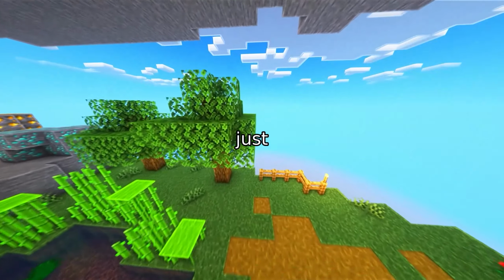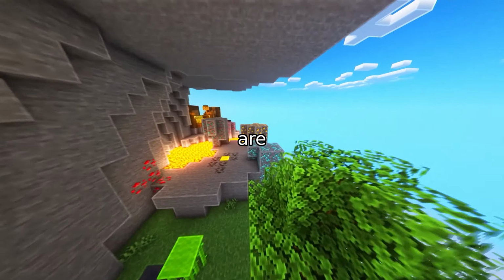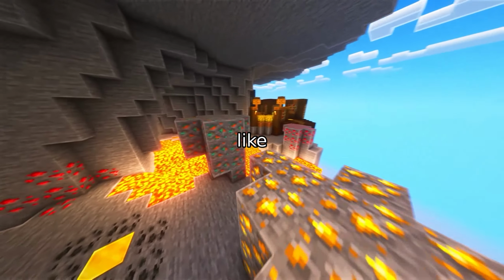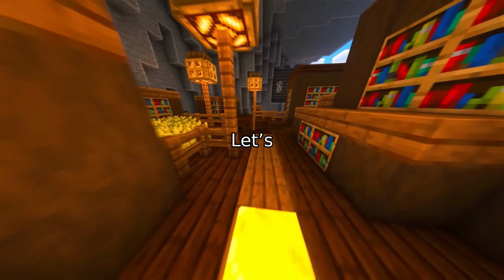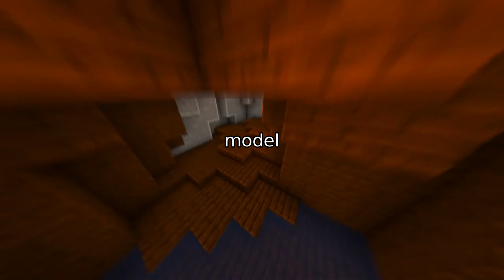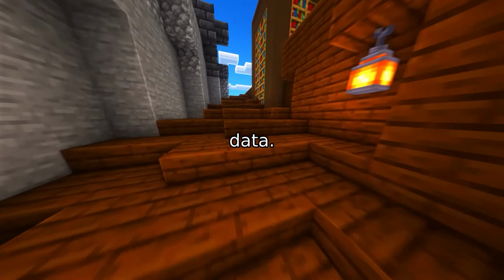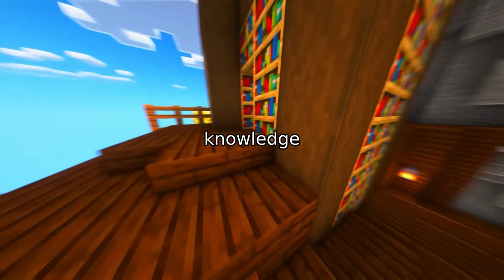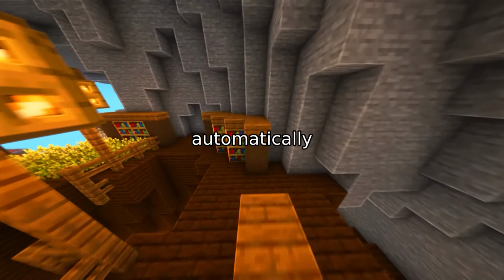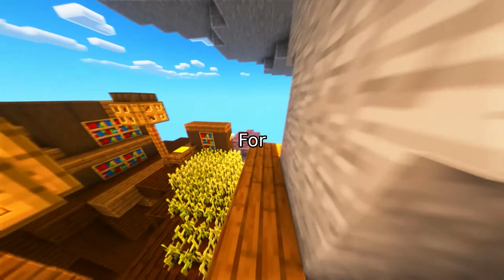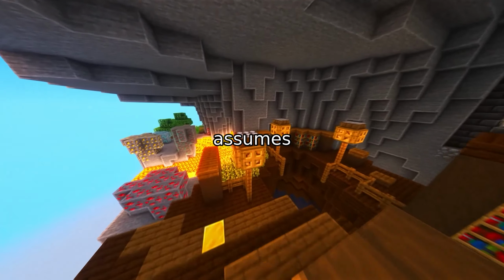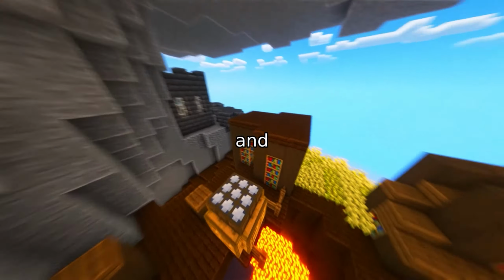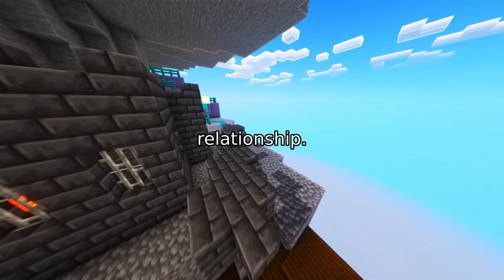Yet SCoRE is just one piece of the puzzle. Researchers are also tackling relation extraction through techniques like distant supervision, attention mechanisms, and knowledge graphs. Let's unpack these. Imagine training a model without manually labeling data. Distant supervision uses existing knowledge bases, like Wikipedia, to automatically label training examples. For instance, if a knowledge graph states Paris is the birthplace of Victor Hugo, the model assumes any sentence mentioning both Paris and Victor Hugo contains the born in relationship.